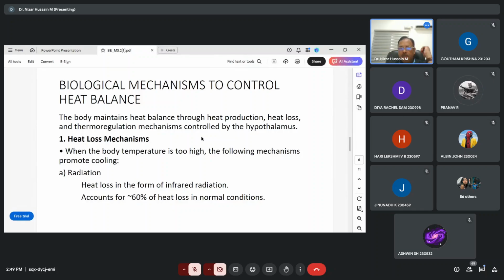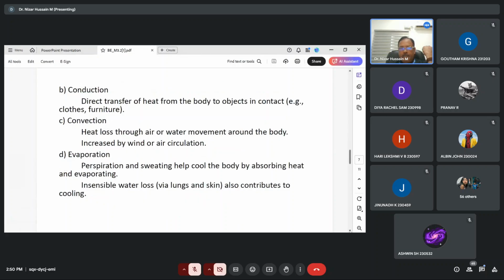In the brain, I will show you the details. This is the controlling center of our heat balance, or heat temperature. When the body temperature is too high, the following mechanisms promote cooling. One is radiation. What are the different modes of this heat loss? Radiation is heat loss in the form of infrared radiation. This is around 60% of the heat loss.